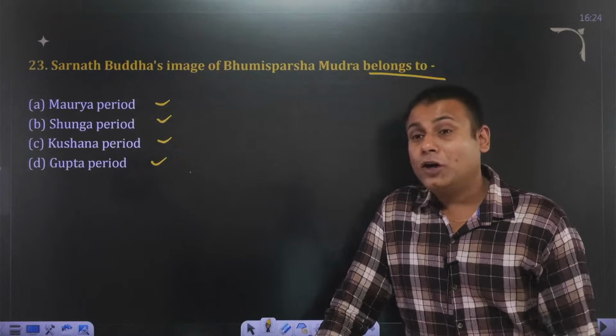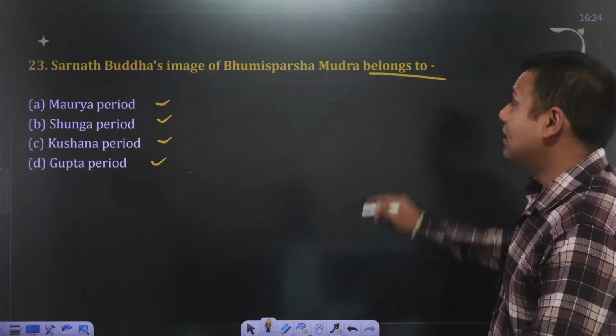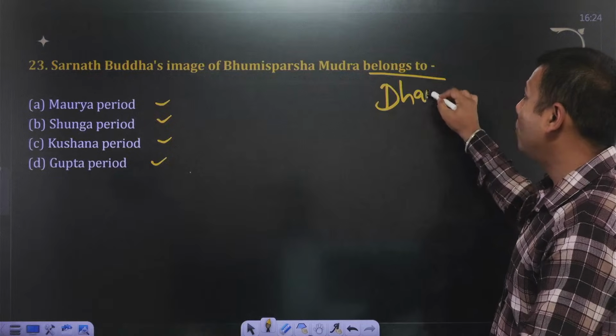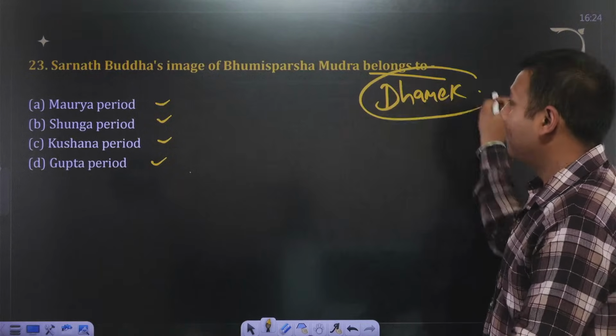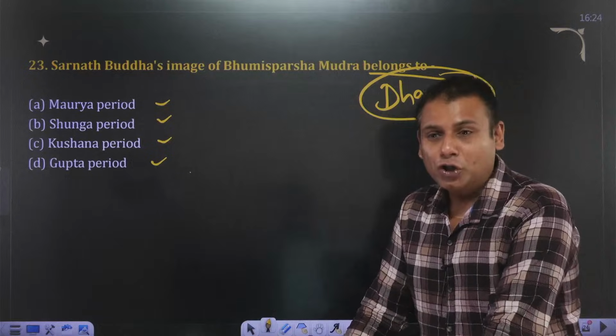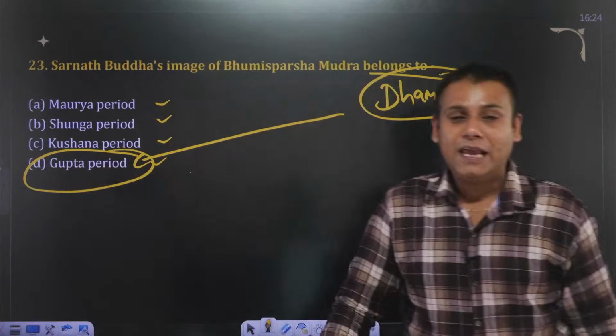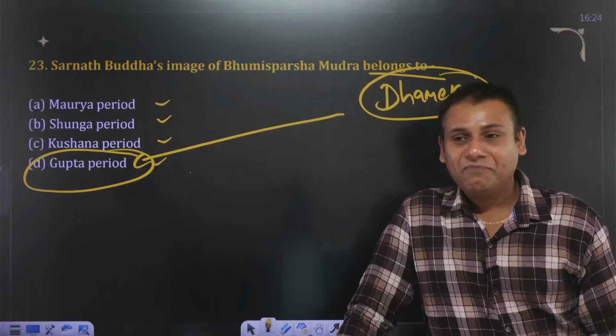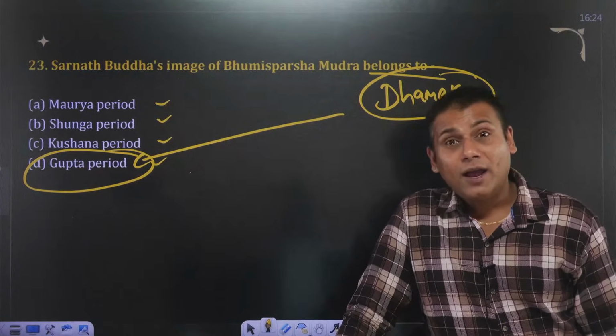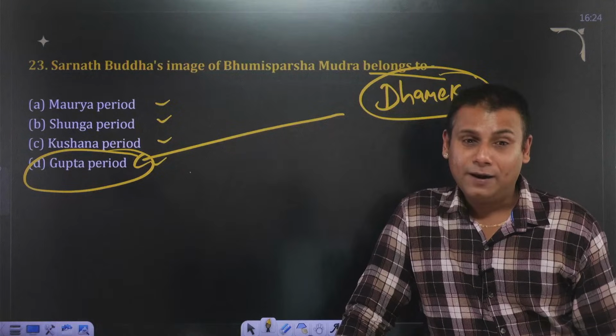In fact, later on, a stupa was constructed at a place called Sarnath, which is referred to as Dhamek Stupa. It belongs to the Gupta period. The answer to this question is D, not A. Yes, it's not A, it's D, Gupta period.